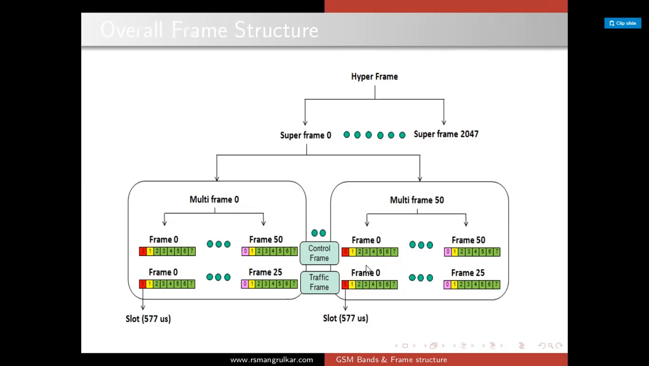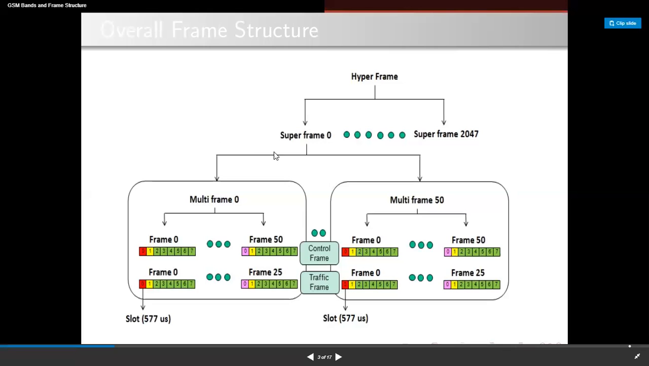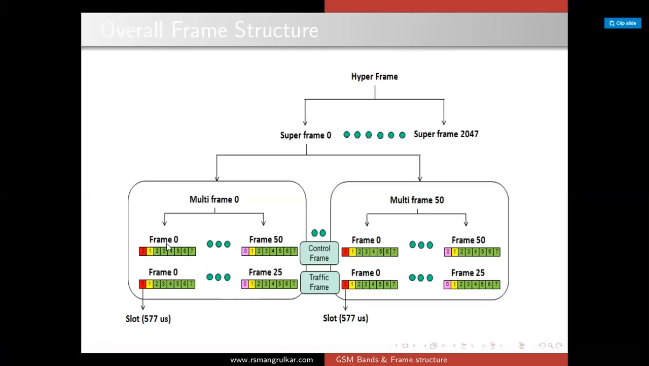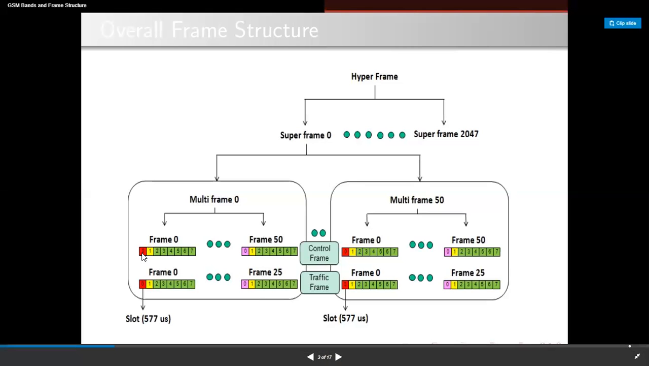And again, under this multi-frame, you'll have a frame with 8 time slots with a time duration of 4.615 milliseconds. 0 to 7 time slots will be there. See here, the super frame is 51 multi-frames, the multi-frame consists of 26 frames, and each frame you'll have 8 time slots. And again, in the 8 time slots, you'll have different indications and specifications for each one.